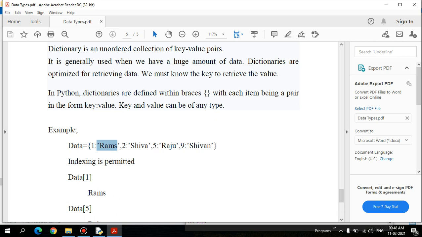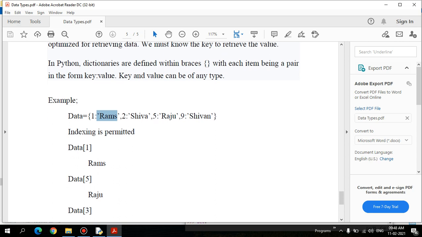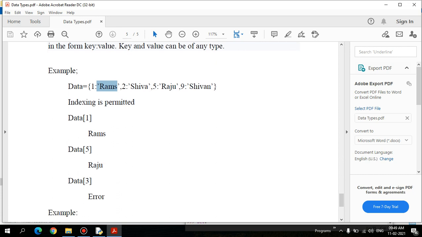So Rams is the value that is going to be accessed using the key value 1. Shiva is the value accessed using the key value 2. Raju is the value accessed with the help of key value 5. And Shivani is the value accessed using the key value 9. So here indexing is permitted. If I try to print data of 1, it prints Rams, and data of 5 prints Raju. Data of 3 prints an error, since 3 is a key that doesn't have any value in the dictionary data, right?